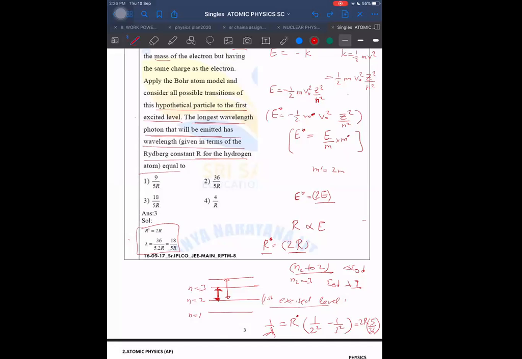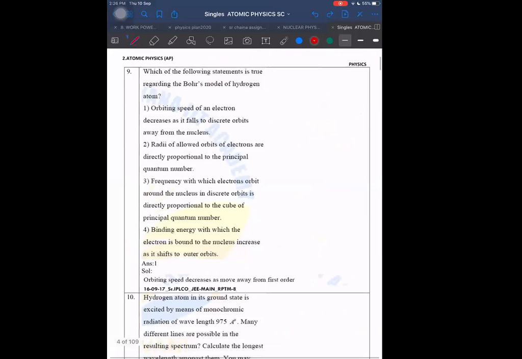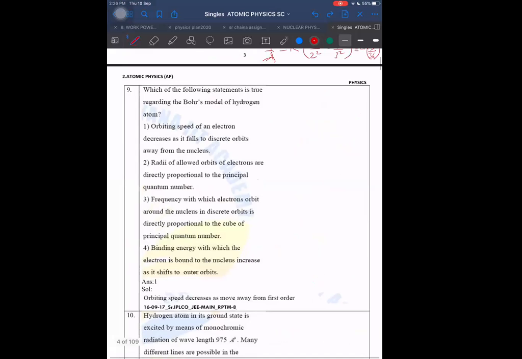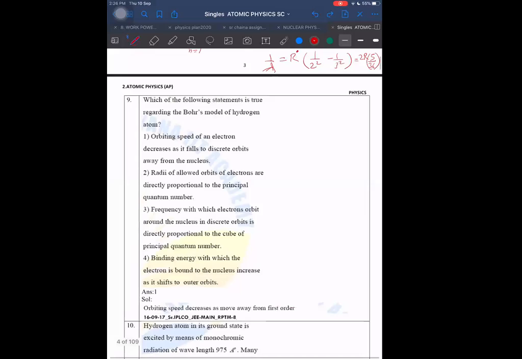Lines from M to K, some lines they gave, spectrum lines. Sir, I will send it in your mail. Send it in my mail once, I will check it from there. Okay, I will discuss that question also, but by that time, let us continue here.